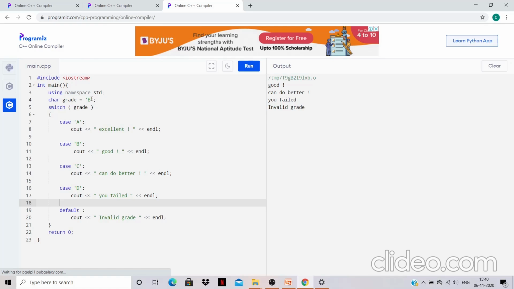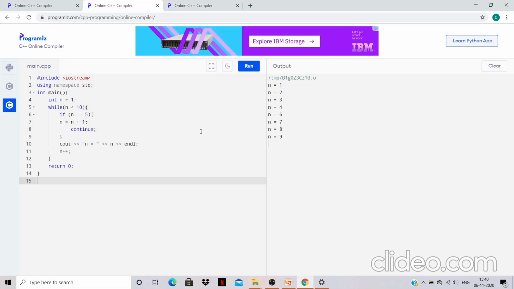Now if I enter some other value, suppose I enter D, and then I run. So now you failed and invalid grade. If suppose I enter some other value which is not in our cases, so invalid grade. So like this our switch case works.